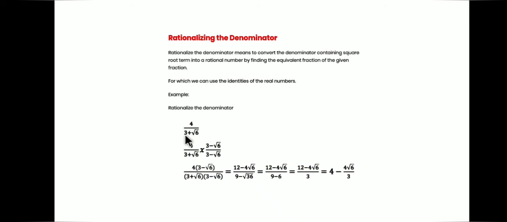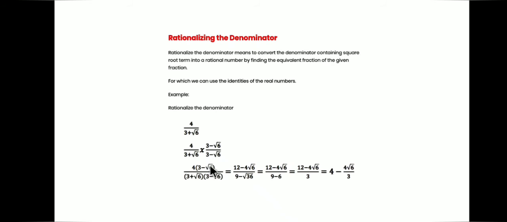For that, if the denominator is in the form 3 plus root 6, you have to multiply both the numerator and denominator by 3 minus root 6. Whatever the sign is, you have to change it: if it is plus, change the sign to minus; if minus sign is there, change the sign to plus. Here plus is there, so we will change the sign to minus, 3 minus root 6. We will multiply both the numerator and denominator by 3 minus root 6.